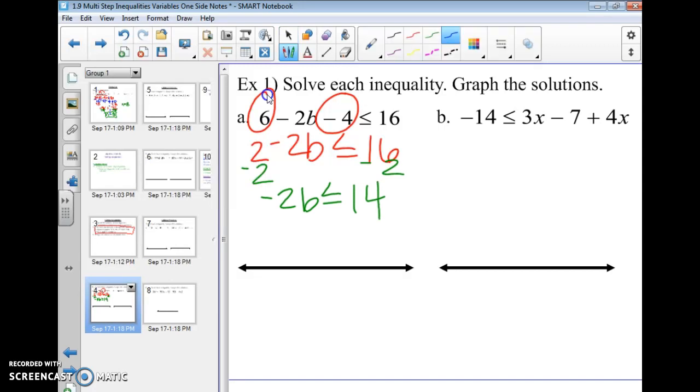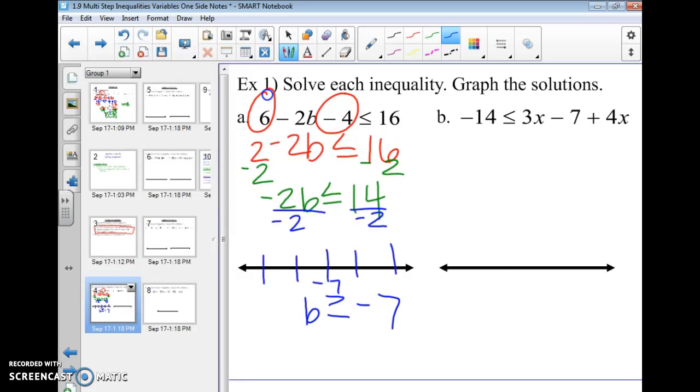And then to get b by itself, I'm going to divide by negative 2. And since I divided by a negative, there should be a red flag. I need to change my sign. b is greater than or equal to negative 7. Then I need to graph it.